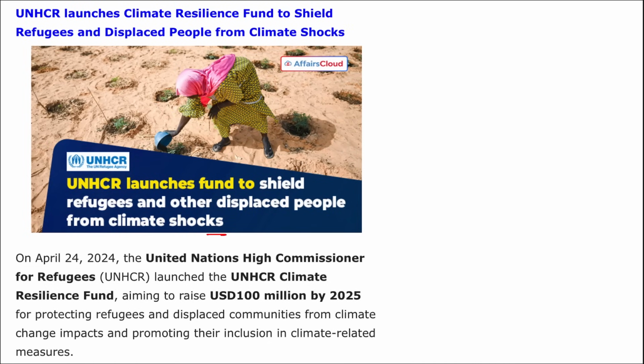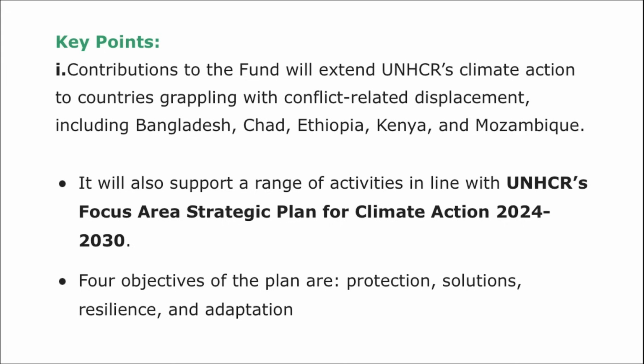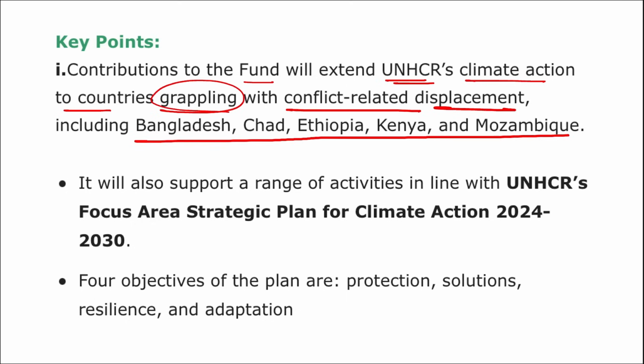Moving on, here you can see UNHCR launched the UNHCR Climate Resilience Fund, the aim of which is to raise $100 million by 2025. Correct? And remember, the contribution to the fund will extend to UNHCR's climate action in countries grappling with conflict related displacement, including Bangladesh, Chad, Ethiopia, Kenya and Mozambique. These countries will be helped here.